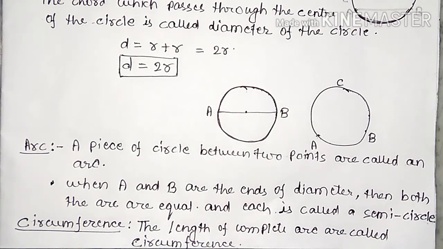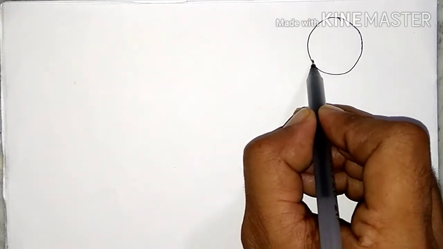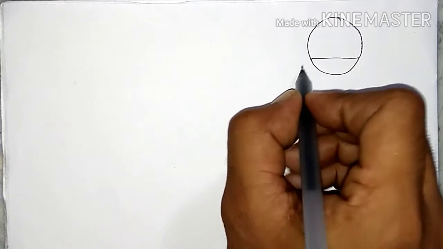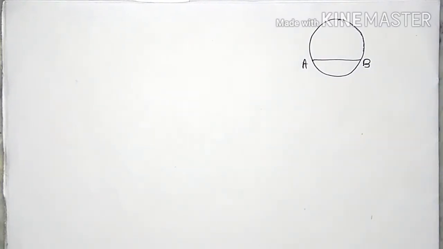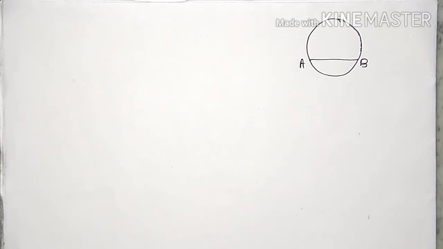Now the region between the chord and either of its arcs is called a segment of the circle. What is the segment of the circle? This is the circle. Suppose this is a chord, and this is A and B. The region between the chord and either of its arcs is called the segment of the circle.